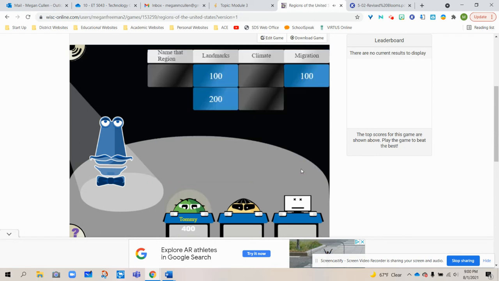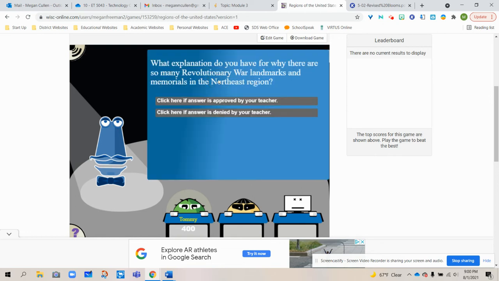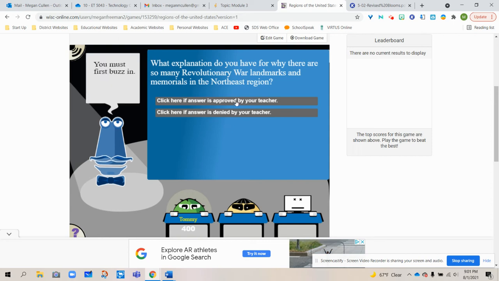Next, we move on to the analyzing category. What explanation do you have for why there are so many Revolutionary War landmarks and memorials in the Northeast region? In the analyzing category, the child would explain why the Revolutionary War landmarks are in the Northeast region. And they would analyze this region in particular and its connection to the Revolutionary War. You must first buzz in. Buzz in first.